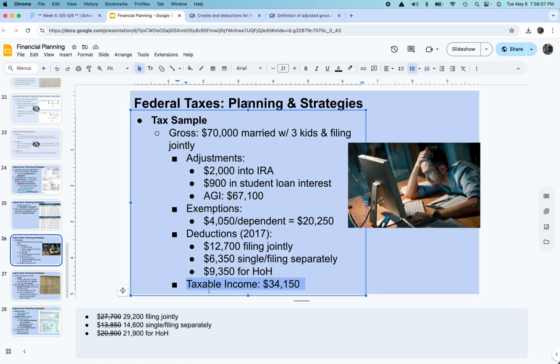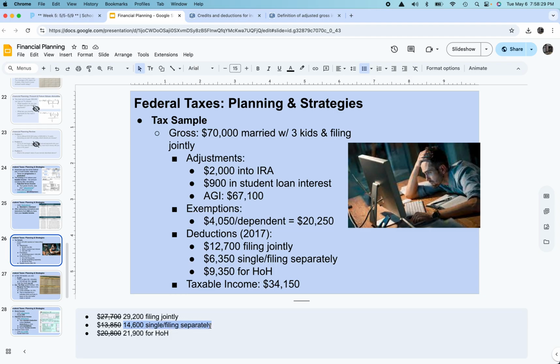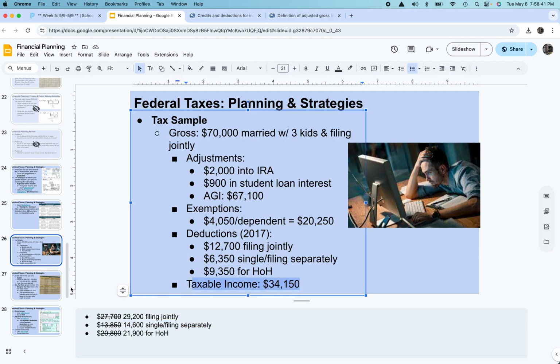Now, some people might be a little upset here that the exemptions were taken away. What we need to understand is when the exemptions were removed in 2017, here were the original deductions. So the standard deduction in 2017 was $12,700. In 2024, almost an additional $2,000 was added to the standard deduction. So it wasn't a complete and total loss. You got to deduct more without question, but it is still a bit of a hit. So now we get this taxable income down to $34,000.